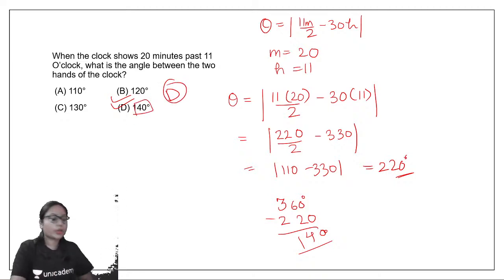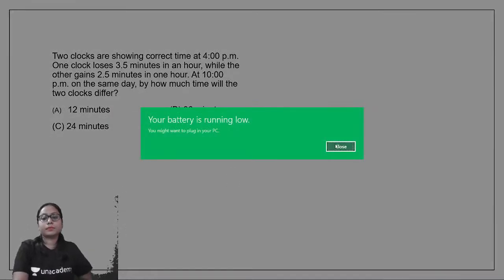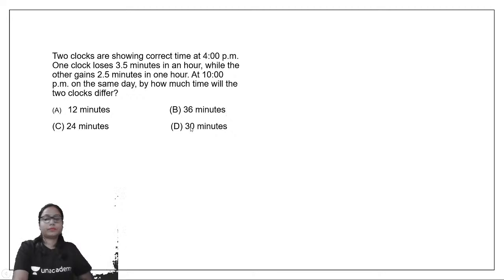All right, let's move towards the next question. The question says that two clocks are showing correct time at 4 p.m. One clock loses 3.5 minutes in an hour.